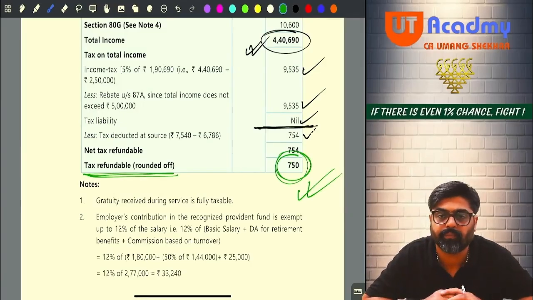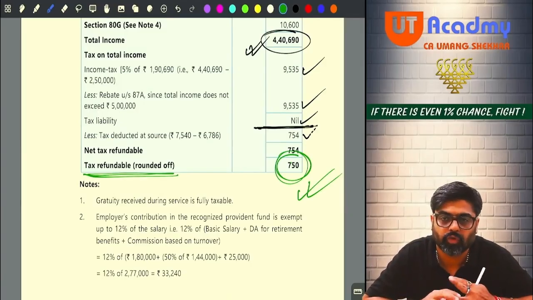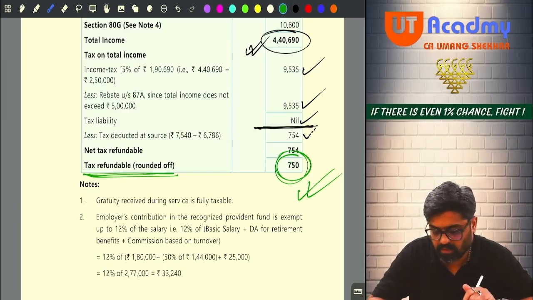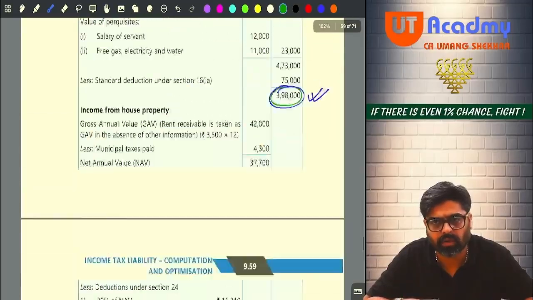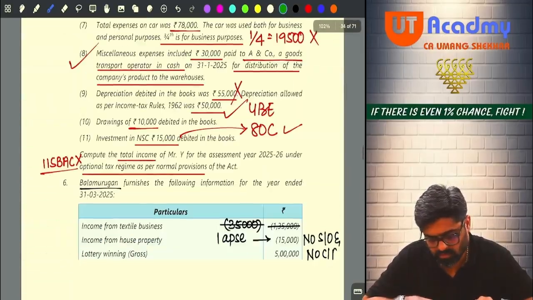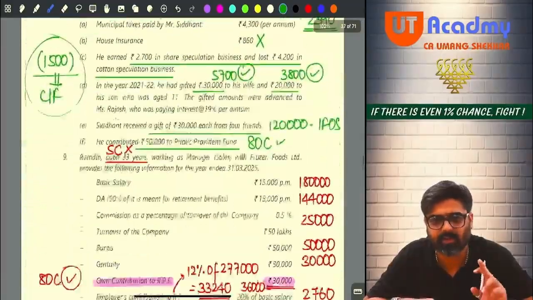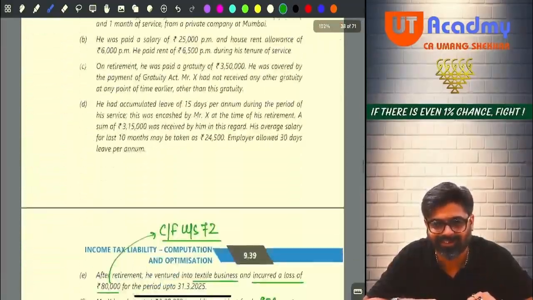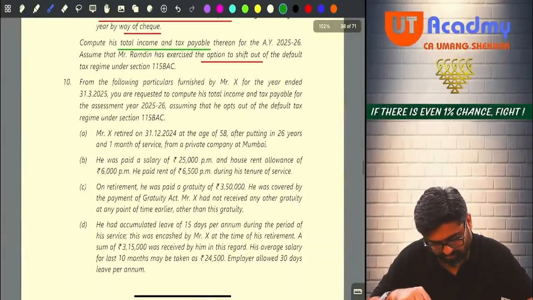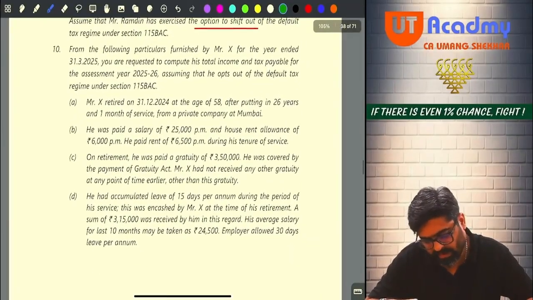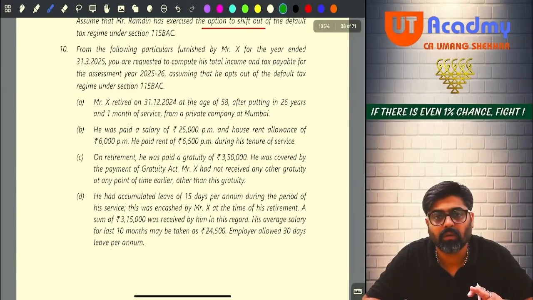Okay, no? Should I move ahead with the next question? 9th is done. 10th was given as homework or not given as homework? Homework also you have not done. 100% you have not done the homework. 10th question was not given as homework, no? Okay.